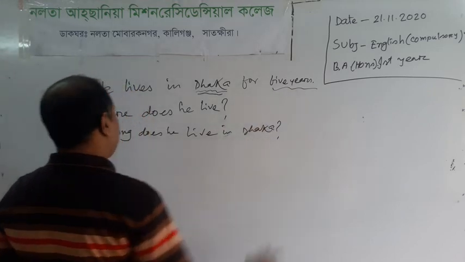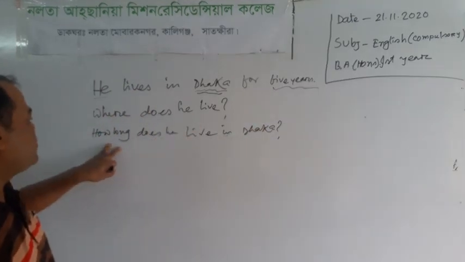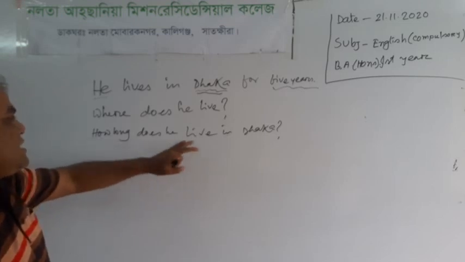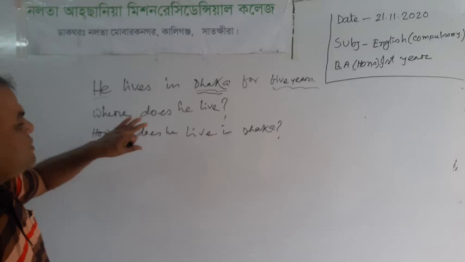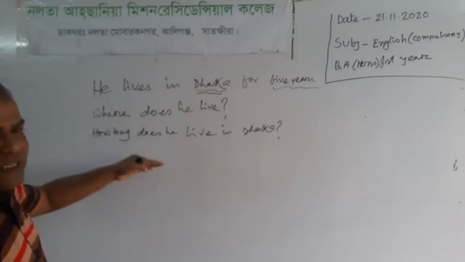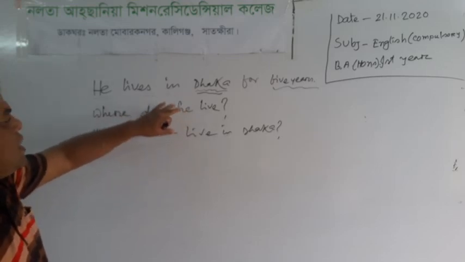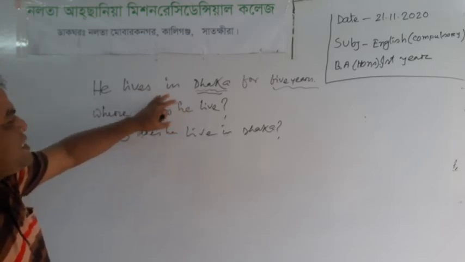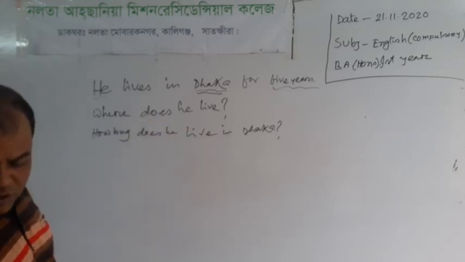Then 5 years, this period, will be omitted. How long does he live in Dhaka? Where does he live? It may be any answer. Or how long does he live? Both of these sentences are correct. For the WH question of the sentence he lives in Dhaka for 5 years, both of these are correct.